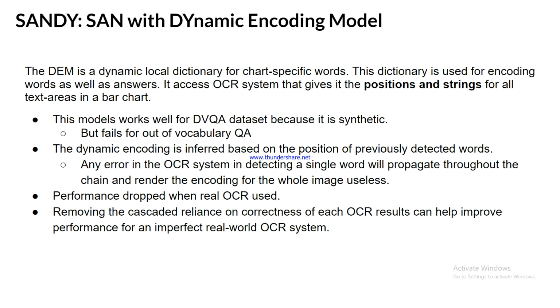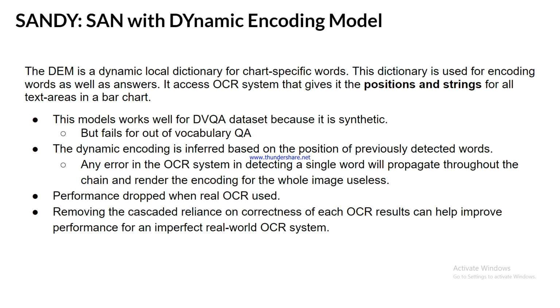So this model works well for the DVQA dataset, because the DVQA dataset is synthetic, but it fails for out-of-vocabulary question answers. Also, the dynamic encoding is inferred based on the position of the previously detected word.